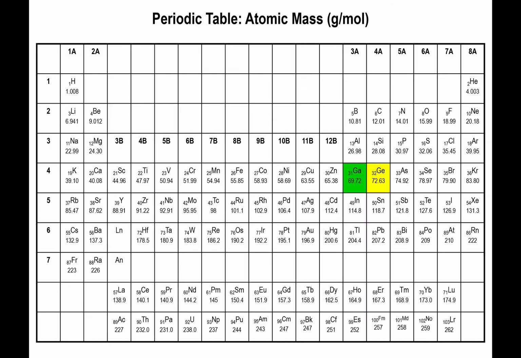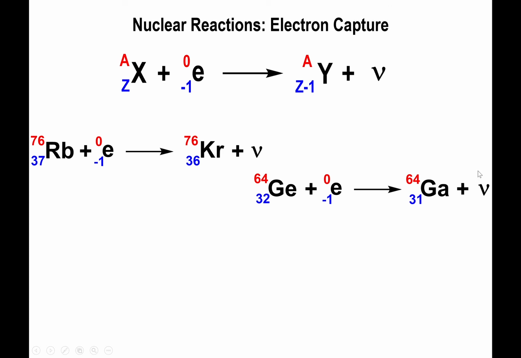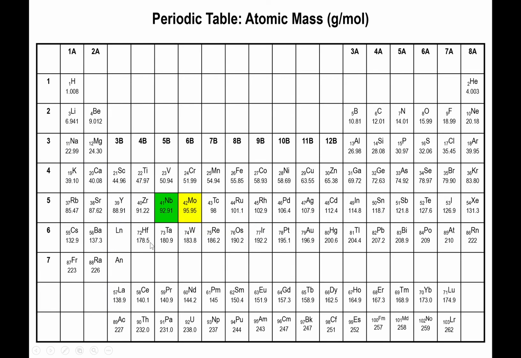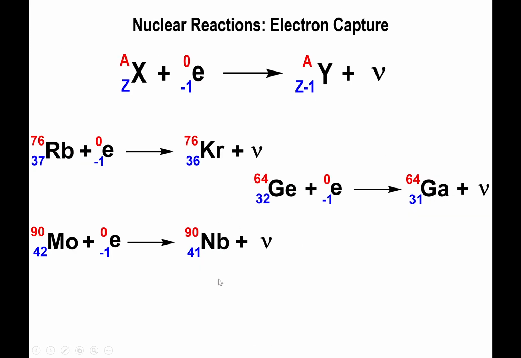So what this means is that we're dealing once again with gallium in this particular example. Also, don't forget you have a neutrino being produced in the process. Alright, molybdenum-90, electron capture once again. We'll produce the neutrino. The atomic number will go down by 1 unit, so now it will be 41. The mass number will stay constant as 90. And element 41 is actually niobium. So now we're producing niobium-90 in the process of electron capture.